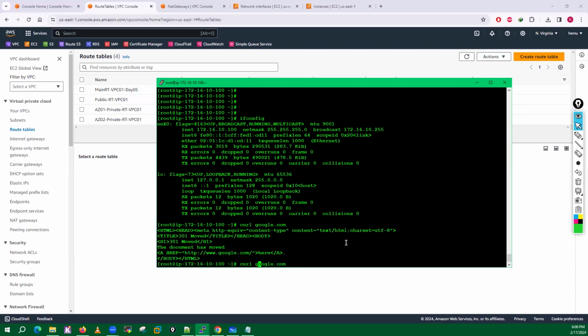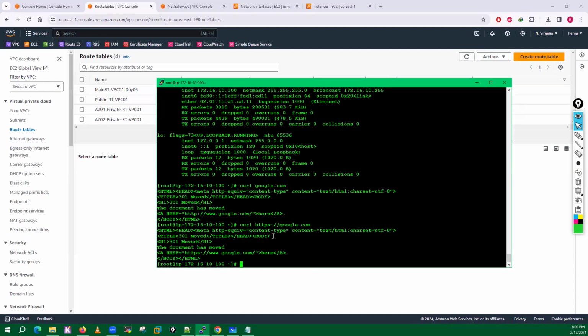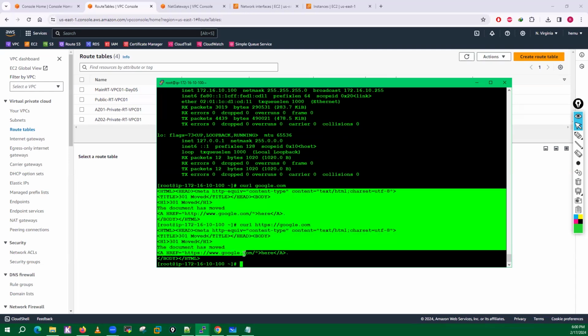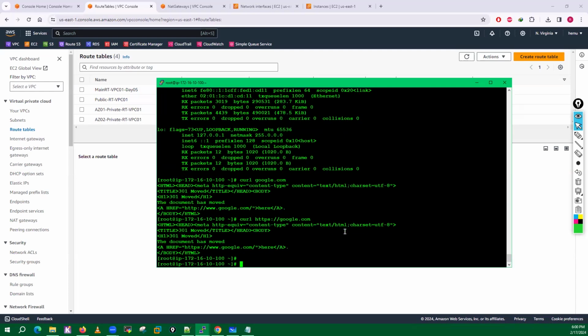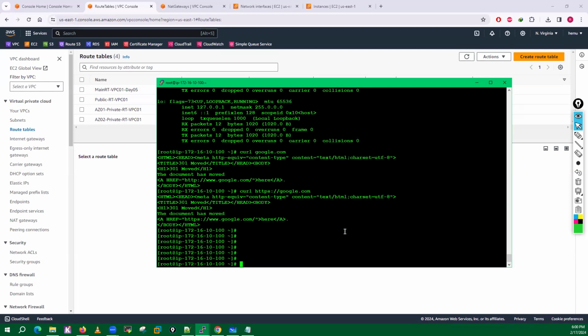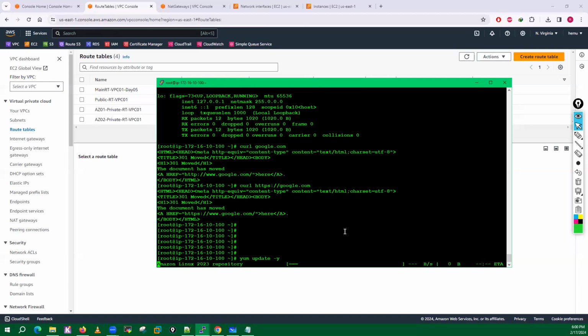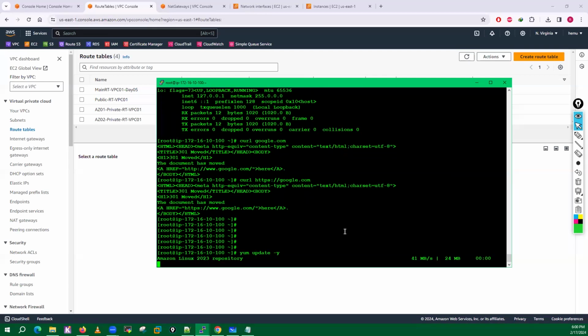And if I go like this, https google.com, I can get the page for Google as well. I can even install packages like yum update -y. See, I have the internet connectivity properly here.